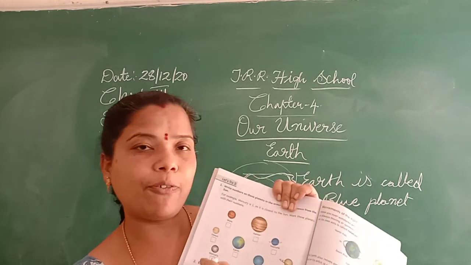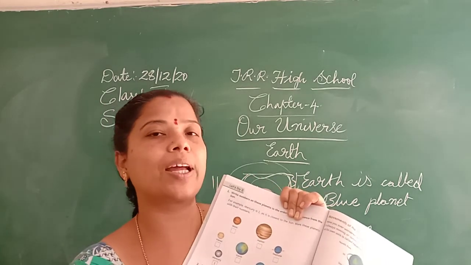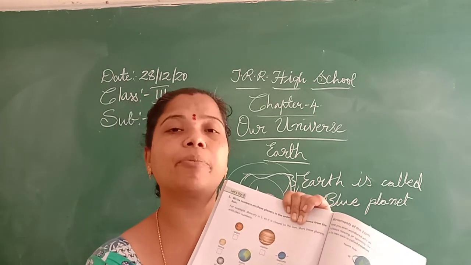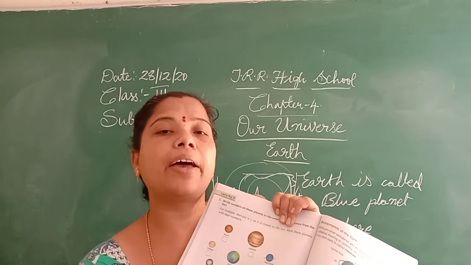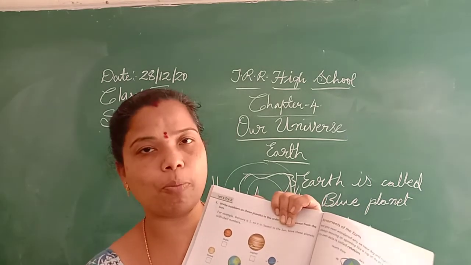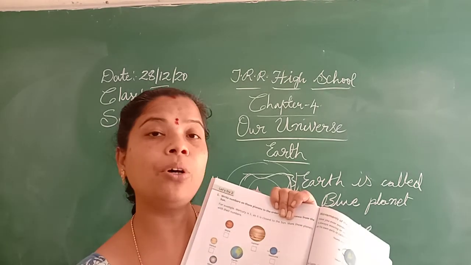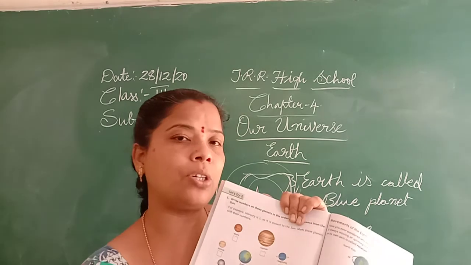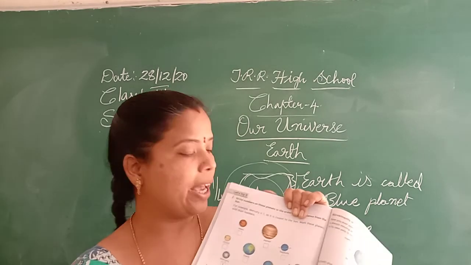You can write that Earth is saying, I am called a blue planet, and on me the plants, animals and human beings live. So you have to write 5 points about what the Earth is trying to say about itself to everyone.